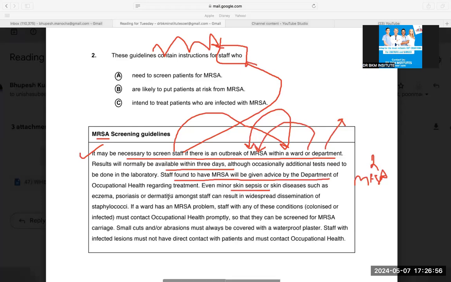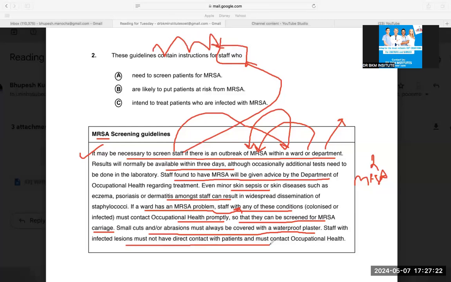Even minor skin sepsis can result in this. If a ward has an MRSA problem, staff with any of these conditions must contact, so that they can be screened for MRSA carriage. Small cuts or abrasions must always be covered with waterproof dressing. Staff with infected lesions must not have direct contact. So the overall paragraph is talking about staff who might have MRSA infection. That's easy. Now comes the analytical thinking: how to match the options. Let's try to match the options.